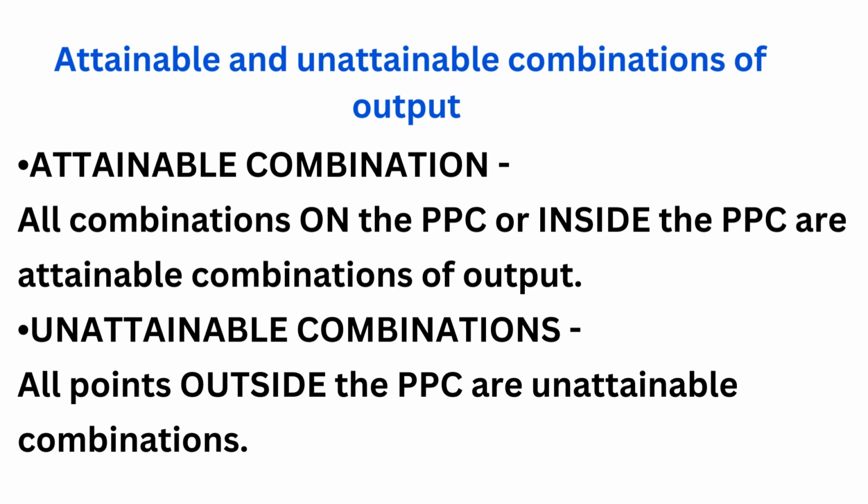Now let's see what are unattainable combinations of output. It is the opposite of attainable combinations of output. So these are those combinations of output which cannot be achieved or produced with given resources and techniques of production. So how is it shown? The points which lie outside the PPC are unattainable combinations of output. We will understand it better with the help of the diagram.